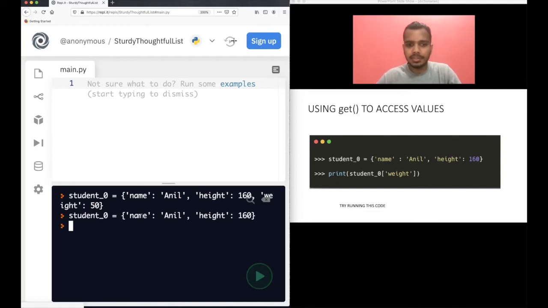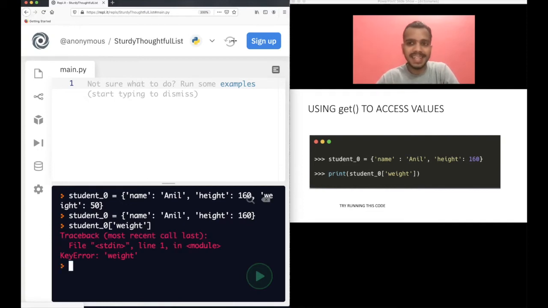Let's say if we have these two, and you want to access something, what happens? Let's try to access the height. Sorry, let's try to access weight. Let's see what happens in that case. Of course, we know that in this dictionary we do not have a weight key. So what happens if you do this?